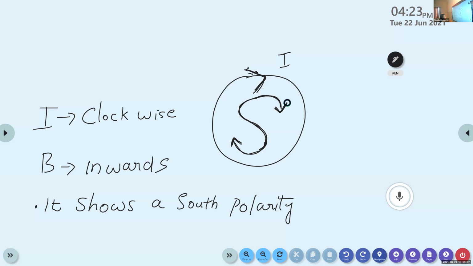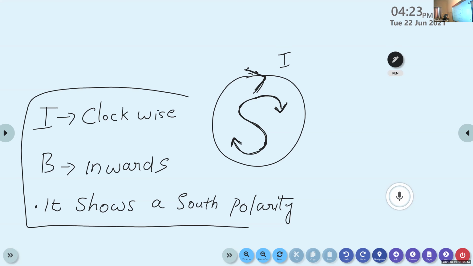So you just try to understand this concept, then only we can explain the derivation of the magnetic field along the axis of a circular coil. Try to understand the points. If the direction of the current is clockwise along a circular coil, then the direction of the magnetic field is inward. It shows a south polarity.